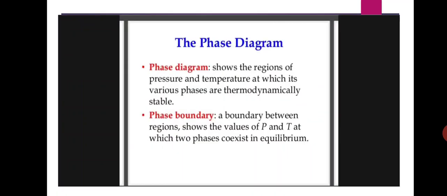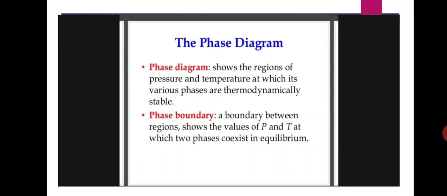Okay, the phase rule includes a phase diagram and phase boundary. A phase diagram shows the regions of pressure and temperature at which various phases are thermodynamically stable. A phase boundary is a boundary between regions that shows the values of pressure and temperature at which two phases coexist in equilibrium.